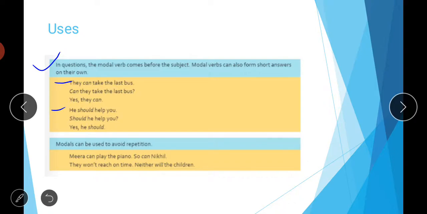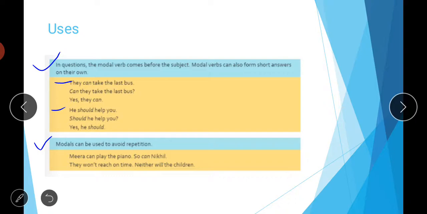The next point is that modals can be used to avoid repetition. This we have done. How? See, Mira can play the piano, so can Nikhil. So can Nikhil means Nikhil can also play the piano. Instead of saying that Nikhil can also play the piano, we can simply say so can Nikhil. It means that he can also play the piano. So see, this word can here is used to avoid repetition.